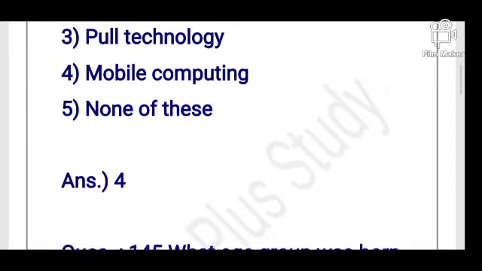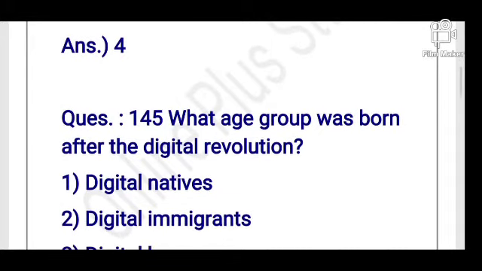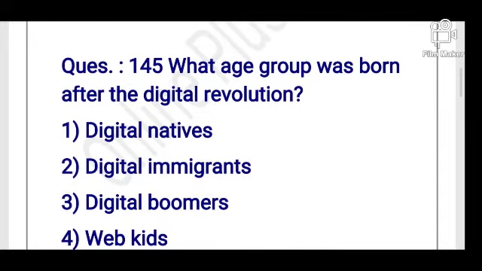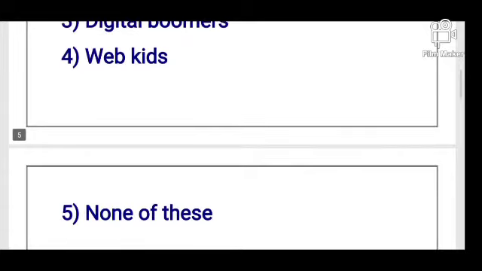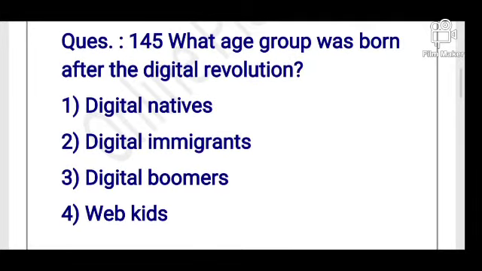So next question is: what age group was born after the digital revolution? Options are digital natives, digital immigrants, digital boomers, web kids, and none of these. So, what is its answer? Please comment. Its answer is option number 1, digital natives.